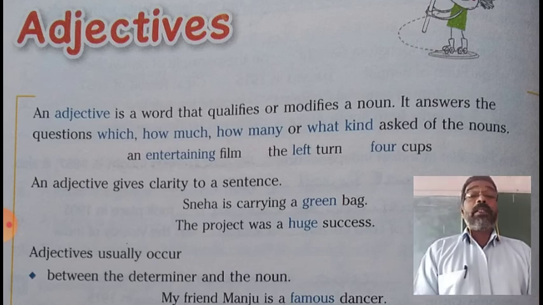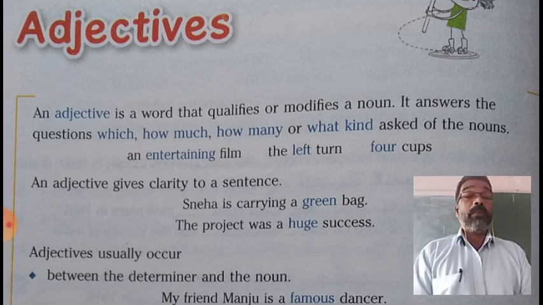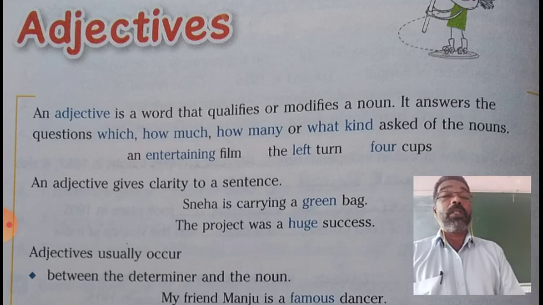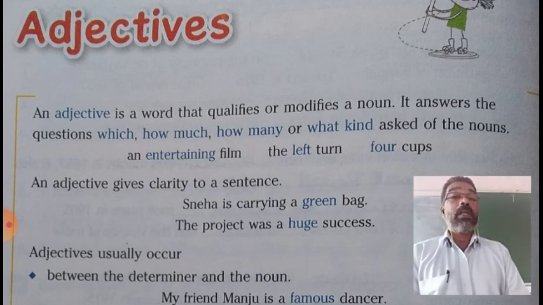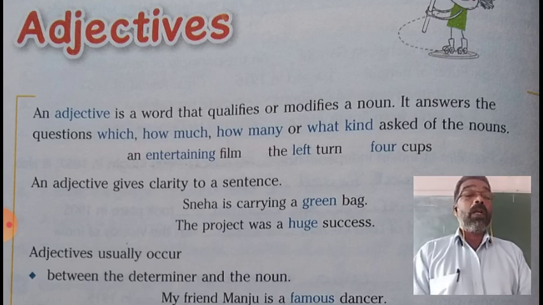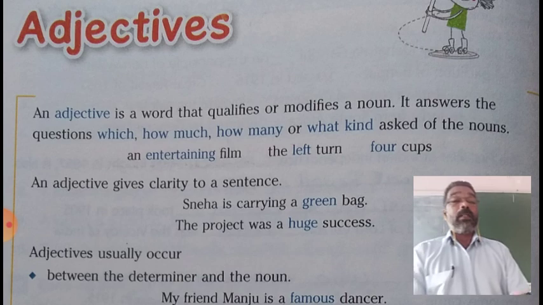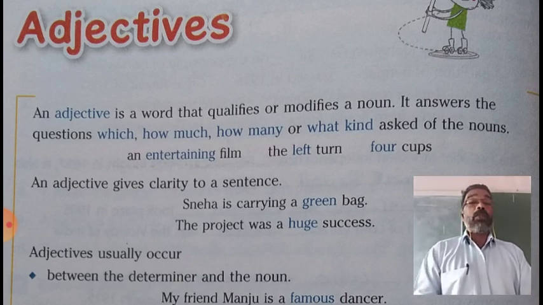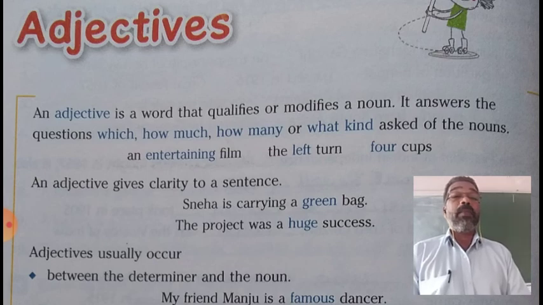It answers the questions which, how much, how many, or what kind, asked of the nouns. So when we ask questions to the nouns, which, how much, how many, or what kind, if we get an answer for any of these questions, that answer will be an adjective.